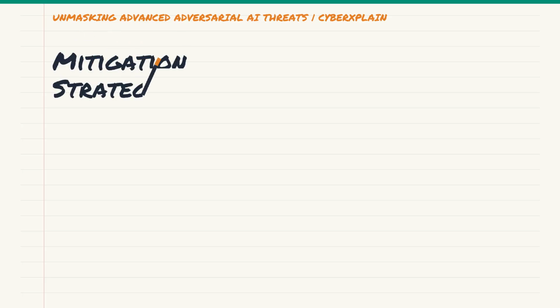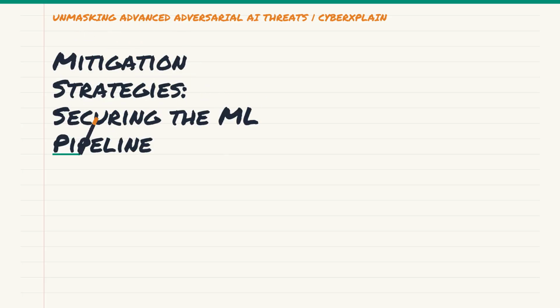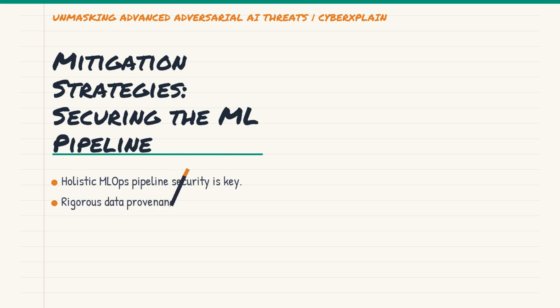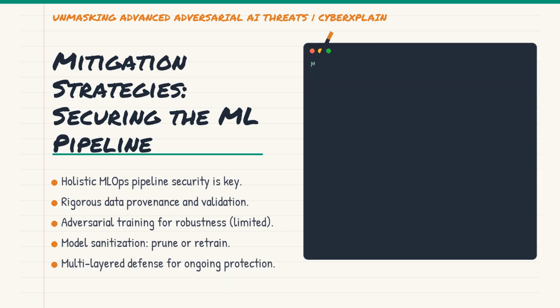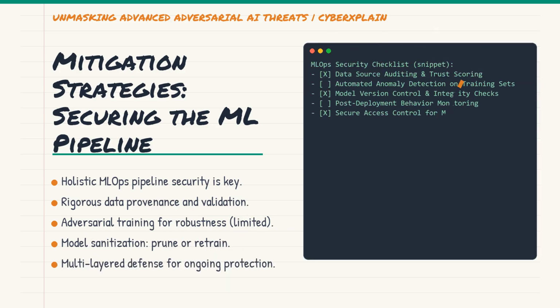Mitigating backdoors requires a holistic approach, securing the entire MLOps pipeline, not just the model itself. First, rigorous data provenance and validation are essential. We need to know where every piece of training data comes from and verify its integrity.